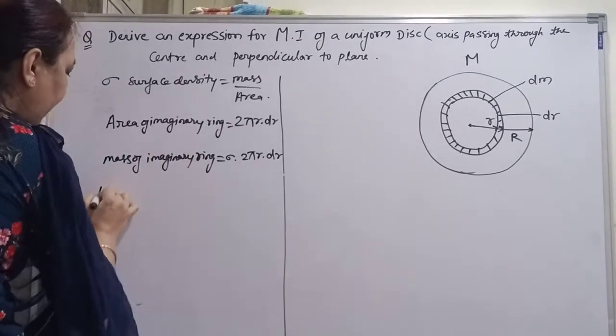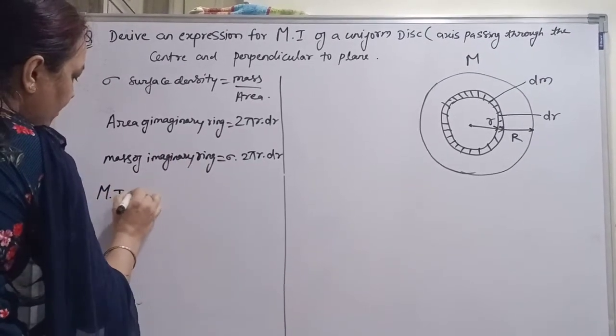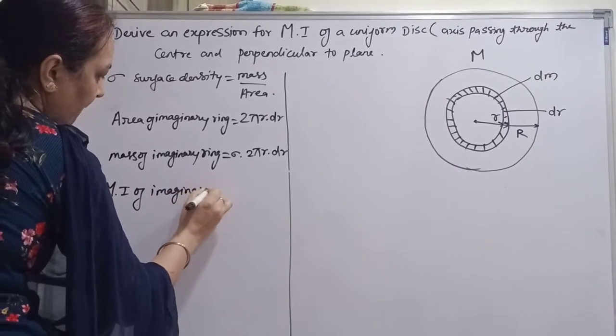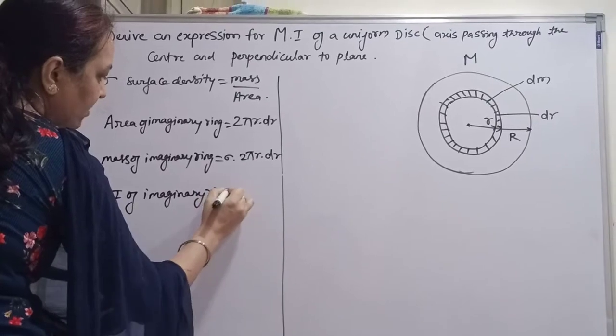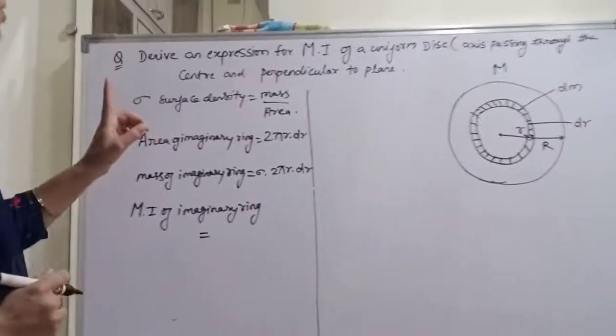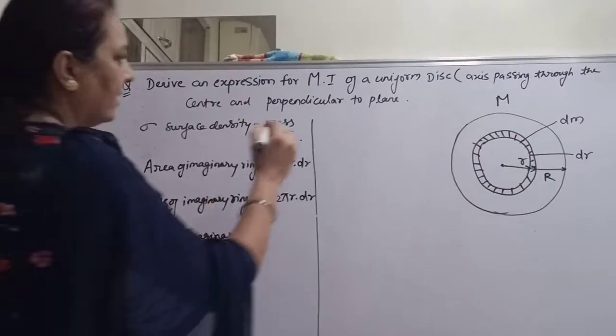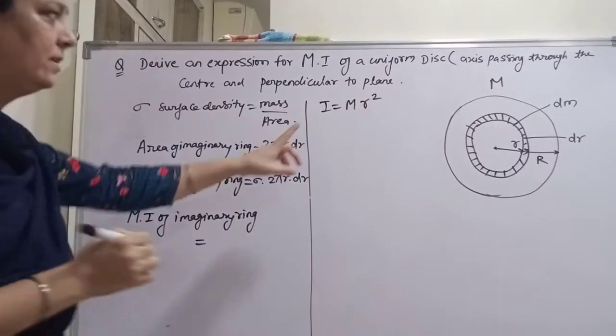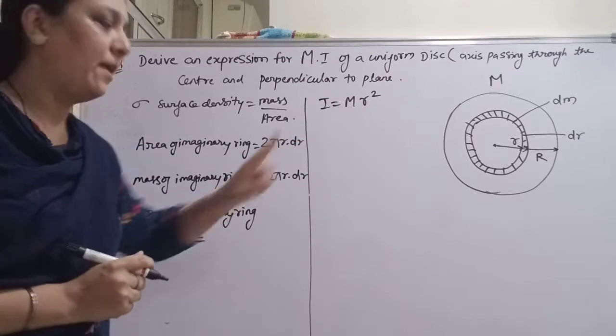Now the moment of inertia of the imaginary ring is, you know very well, I is equal to mass into r square. This one is mass and this one is r.